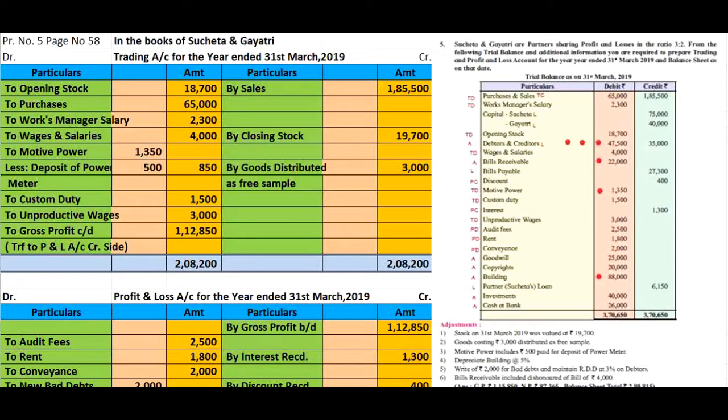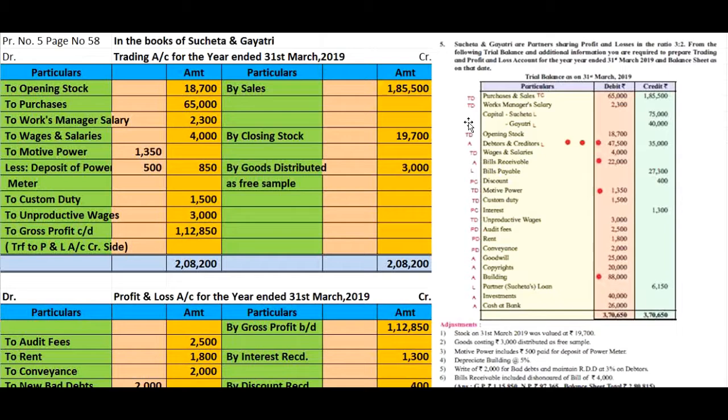Sucheta and Gayatri are partners sharing profit and losses in the ratio 3:2. From the following trial balance and additional information, you are required to prepare trading and profit and loss account for the year ended 31st March 2019 and balance sheet as on that date. Here, Sucheta and Gayatri are partners and their profit sharing ratio is given here. You look here, 3:2, and the trial balance given here is gross trial balance.